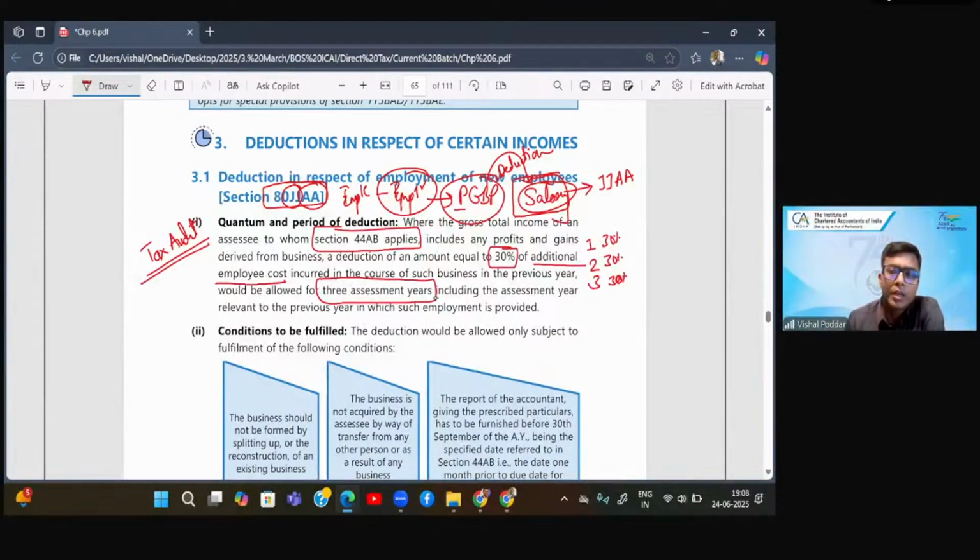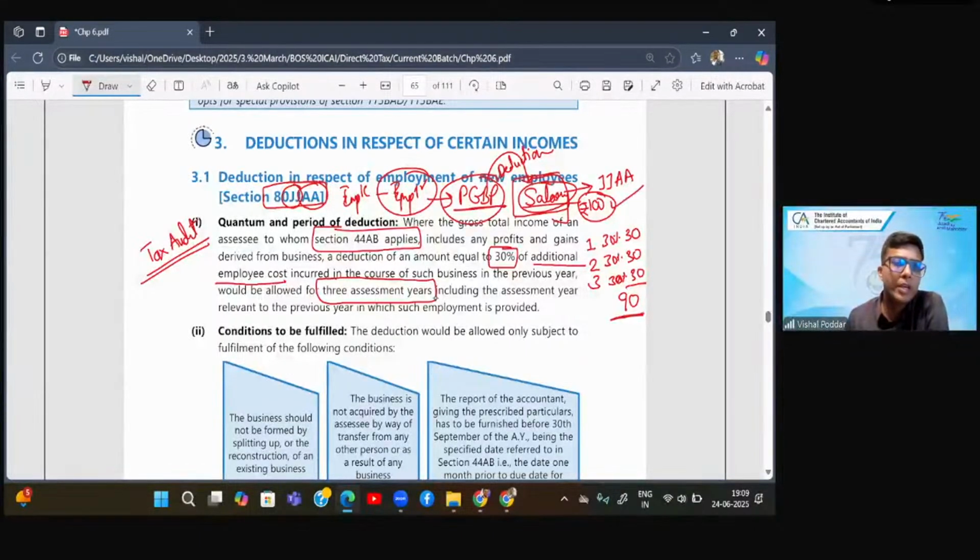So let us say under the PGBP head, the salary deduction is rupees 100. So you have got this 100 rupees deduction already. Now 30 rupees will again be allowed in the same year, 30 in the next year, again 30 in the next year. So effectively, I'm allowing you 90 rupees for this same salary second time.